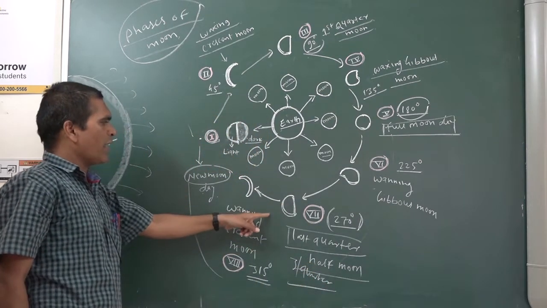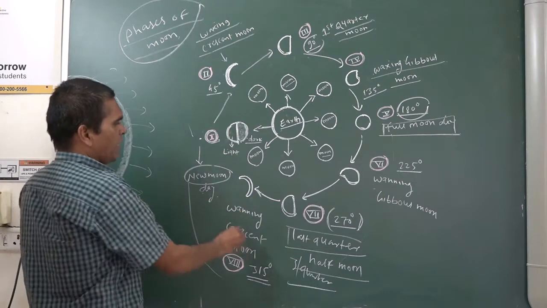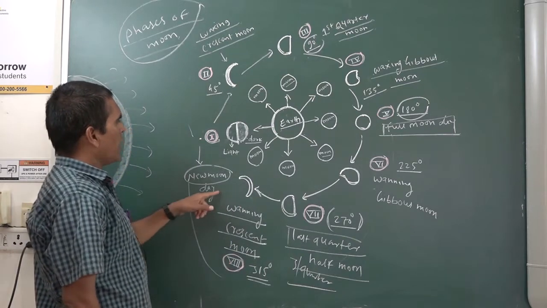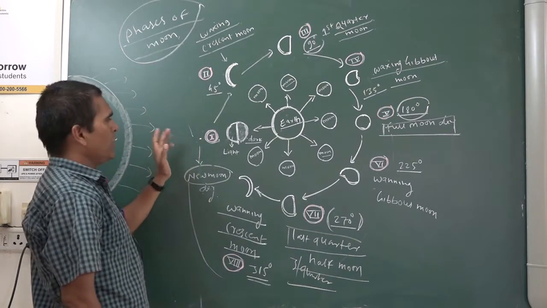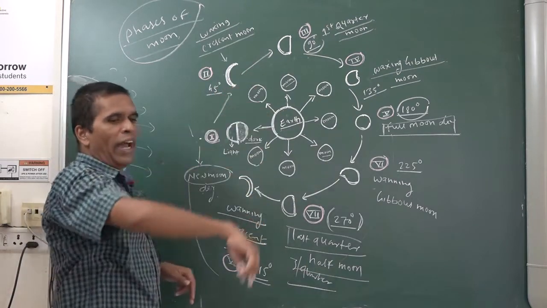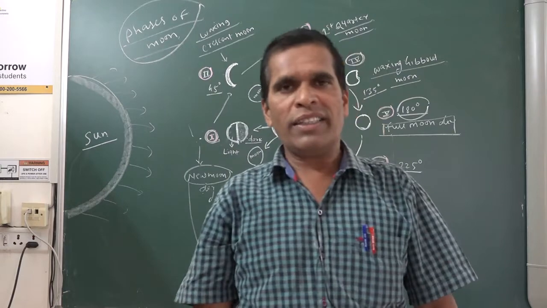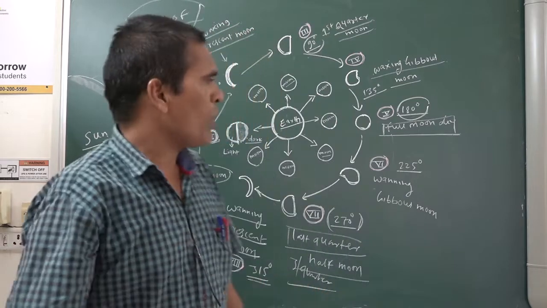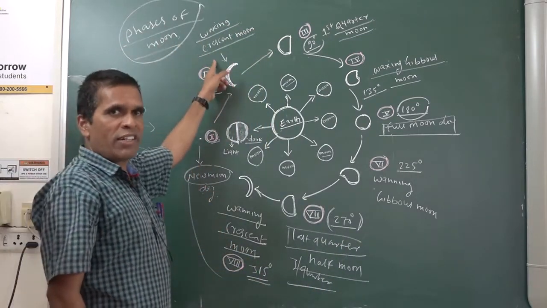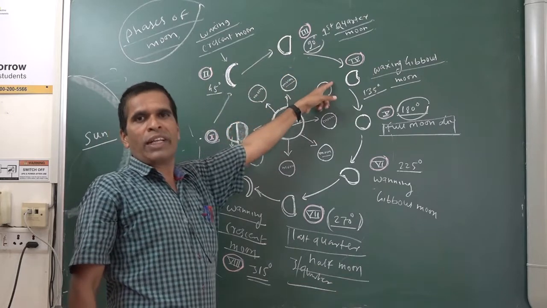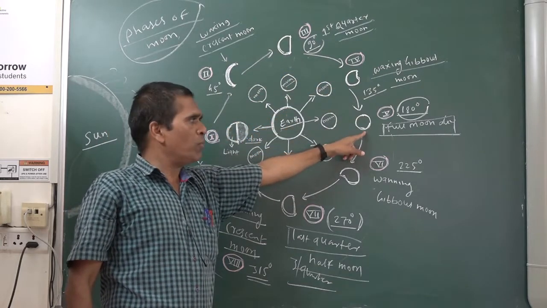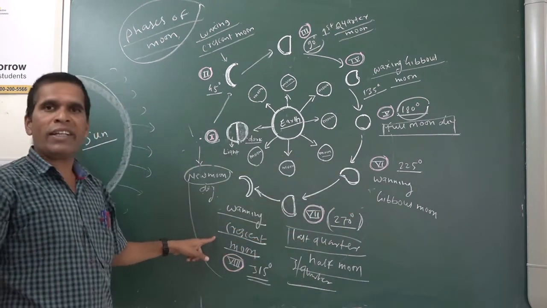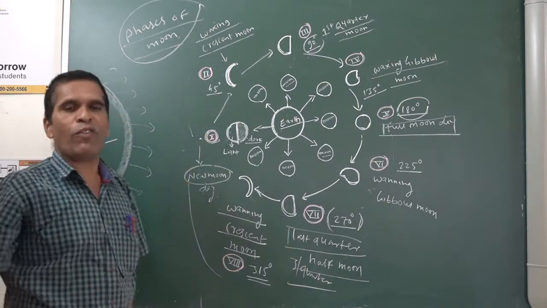And after that the moon is again decreasing in position, and at that time it is the waning crescent moon, the 8th position, and after that again it will come to the new moon day. In this way, how many phases of the moon are there? There are 8 phases. What are those 8 phases? First is the new moon day, after that waxing crescent moon, after that first quarter moon, after that waxing gibbous moon, after that full moon day, after that waning gibbous, after that last quarter moon, after that waning crescent moon. These are the 8 phases of the moon.